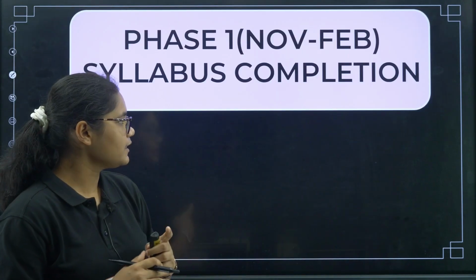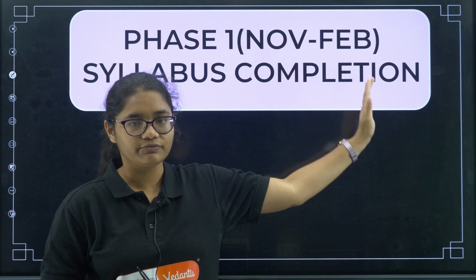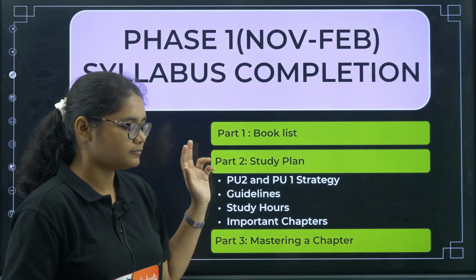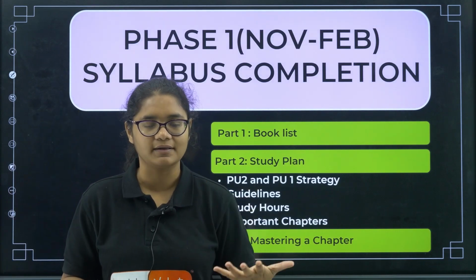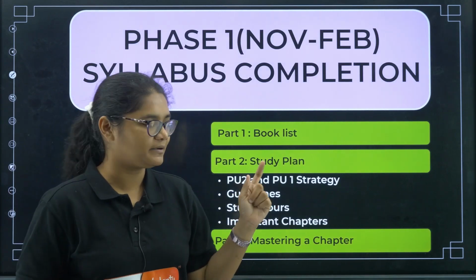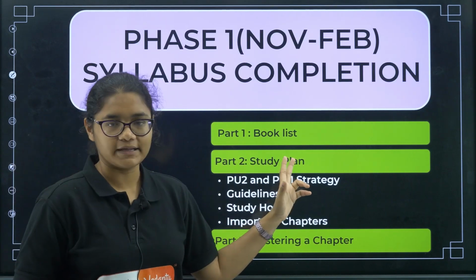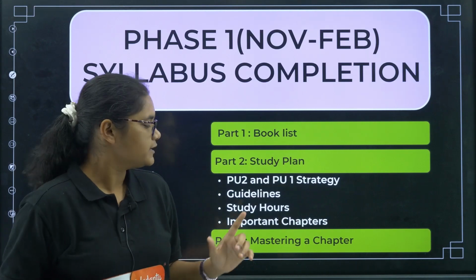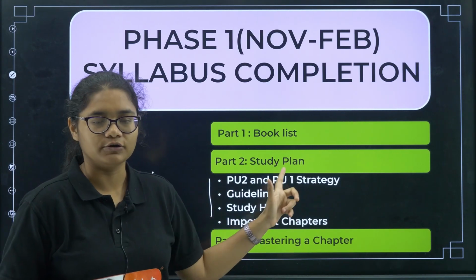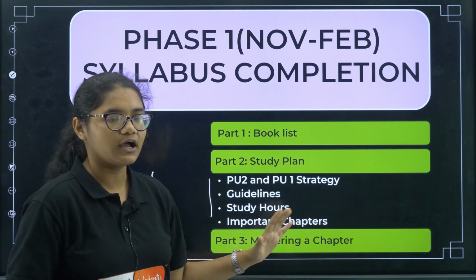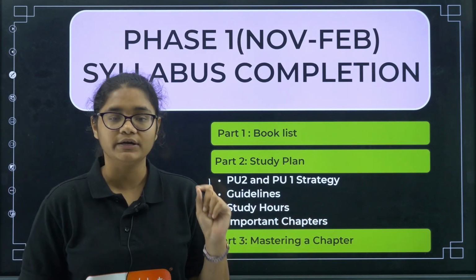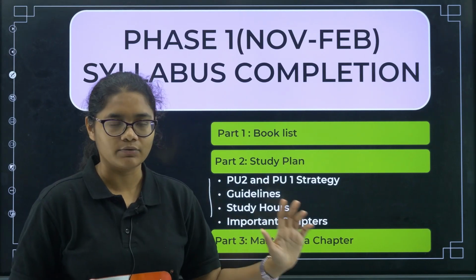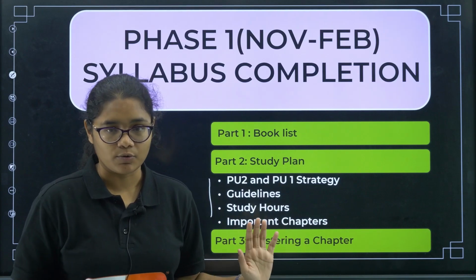Fine. Next we'll go to the first phase, that is November to February, where our focus is on syllabus completion. So here, for completing the syllabus you need some books. I'll be telling you the book list. Then I'll be telling you the study plan. You got the resources, you know what to do, but how to do it, you need a plan for that, right? So I'll be telling you how exactly you need to plan your study routine. Next, mastering a chapter. I'll be telling you what are the components that you need to keep in mind while doing a particular chapter, so that everything will be clear, you will not have any doubt in anything, and you can start your preparation right now.